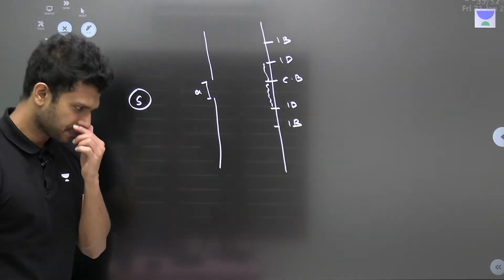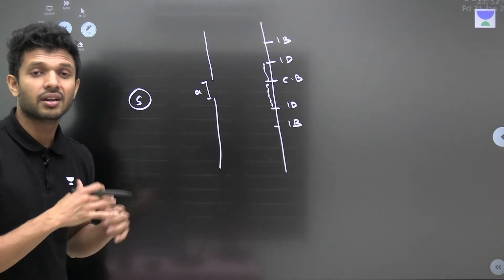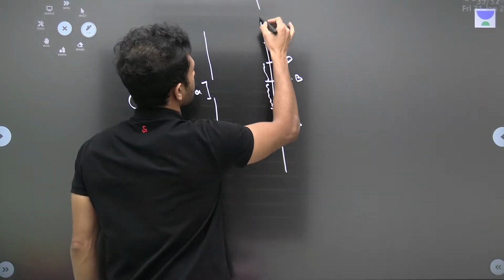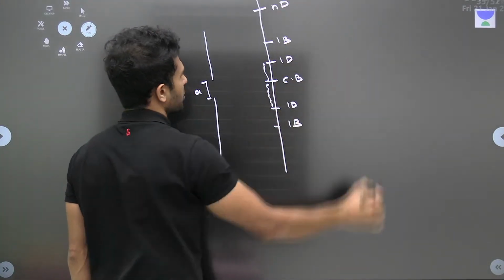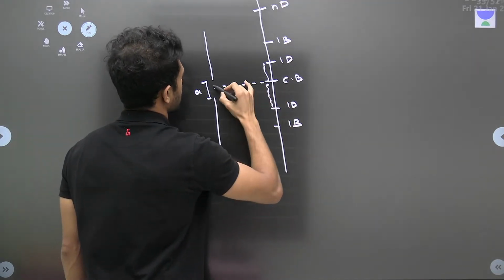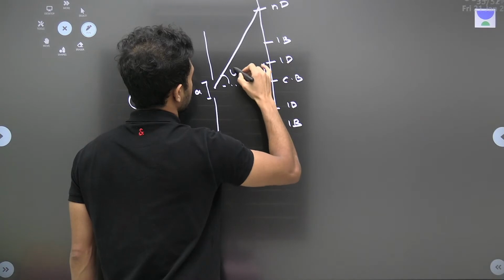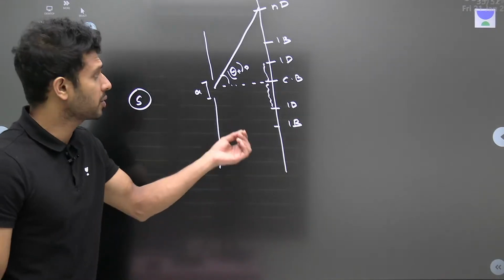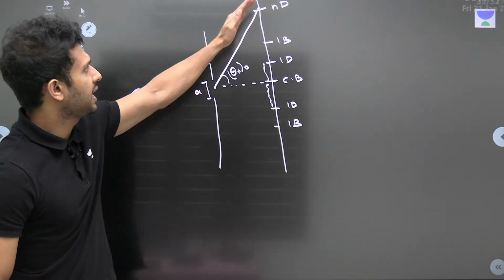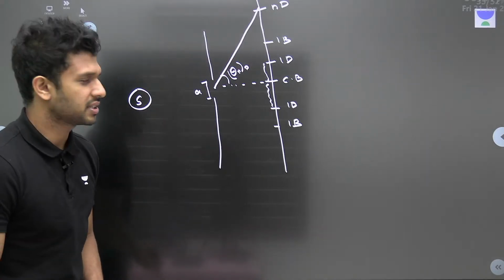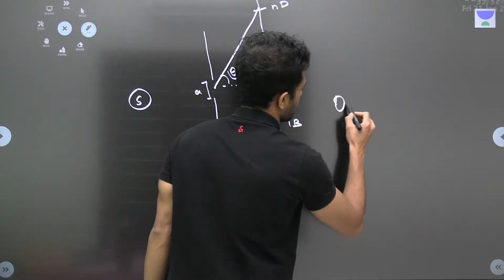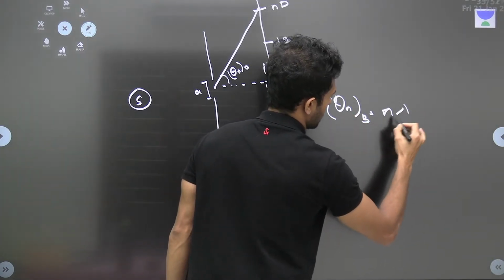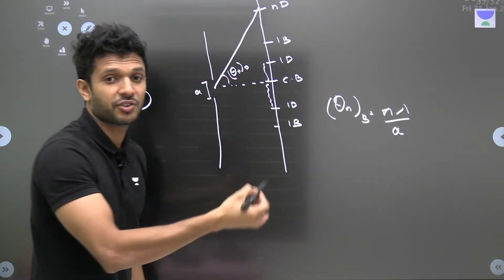Then we have the second bright, then the third bright, like this. Now, what has to be learned from here, or what numerical questions can we expect? Let's say this is the nth dark point, and this is the angle that it makes to the nth dark, theta n dark. We have a formula to find the angle that the nth dark band makes with the horizontal or the central band. The formula is n times lambda by A.